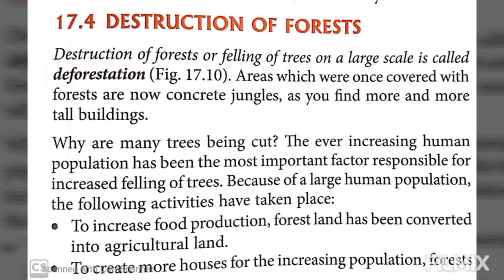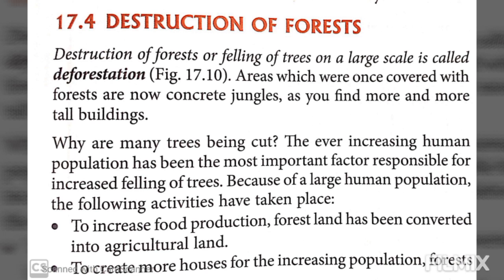As we are all aware, the population is increasing at an alarming rate, and this population requires houses to be built, so obviously the forest has to be cut down. To create transport facilities, construction of roads has increased many fold. Increase in industrial development has also led to deforestation.